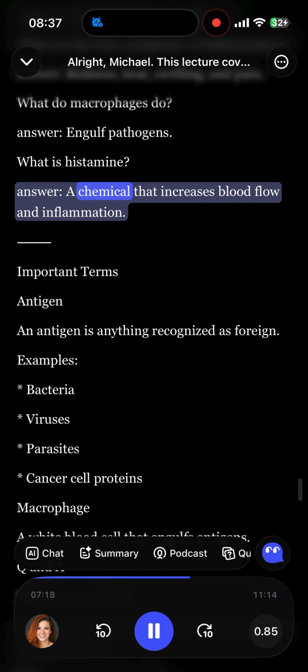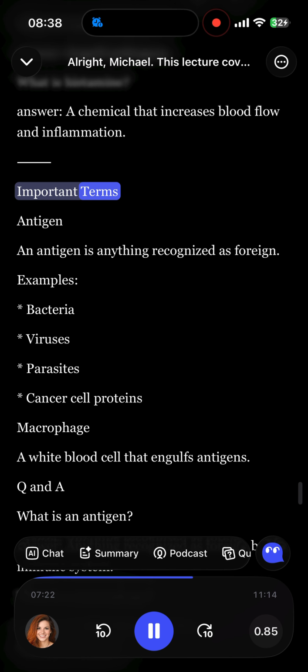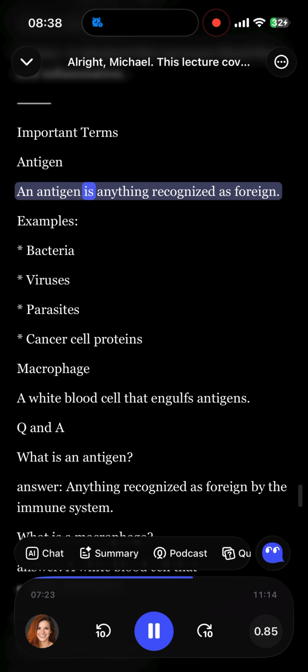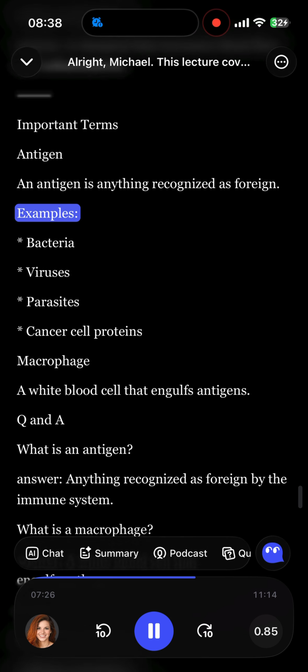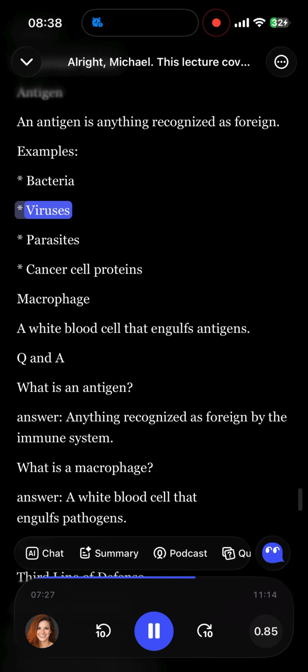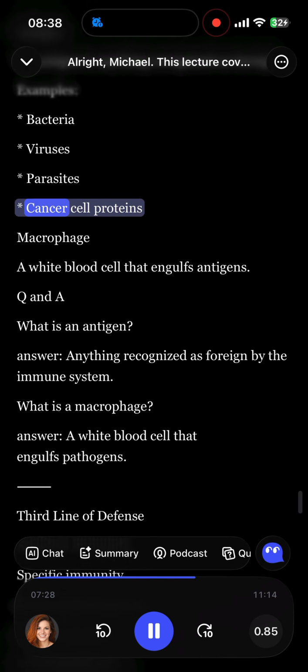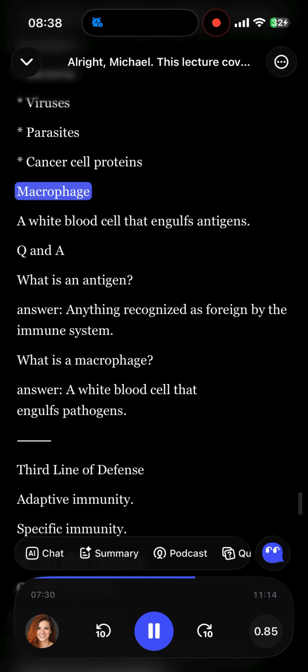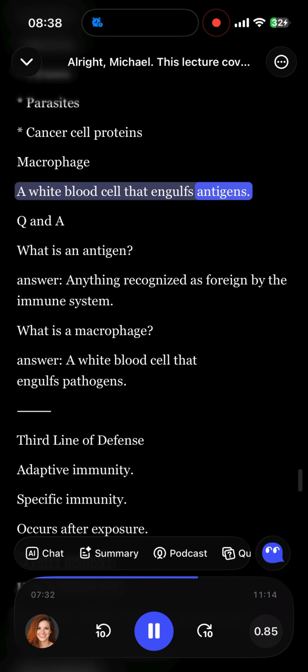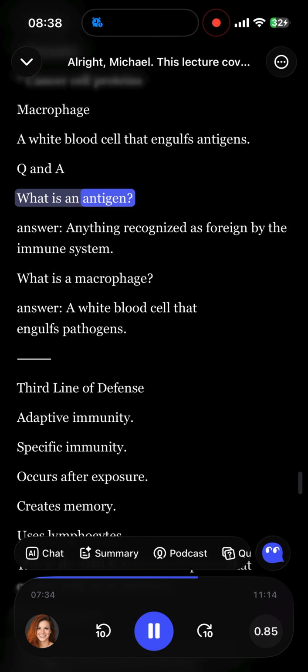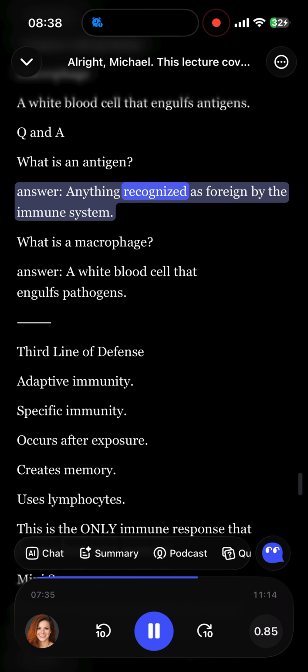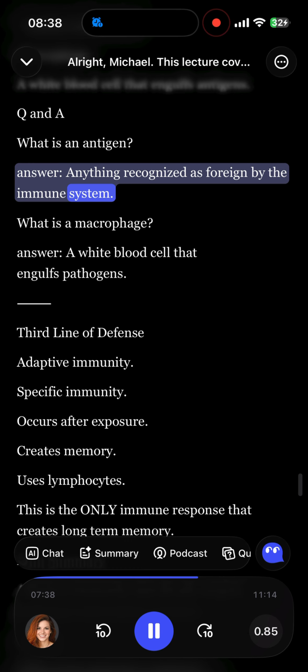Important terms. Antigen. An antigen is anything recognized as foreign. Examples, bacteria, viruses, parasites, cancer cell proteins. Macrophage, a white blood cell that engulfs antigens. Q&A. What is an antigen? Answer, anything recognized as foreign by the immune system. What is a macrophage? Answer, a white blood cell that engulfs pathogens.